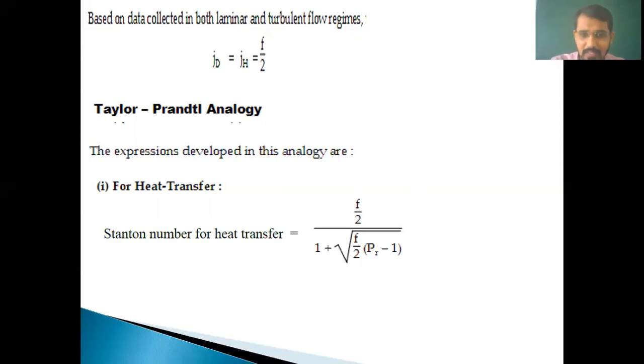So this Stanton number is required to design equipment which is useful in heat transfer. Okay, and what is the driving force for heat transfer? I told you that the driving force for heat transfer is temperature difference. It means if you want to transfer heat between any two systems, there must be a temperature difference. Then we can transfer heat between those systems.